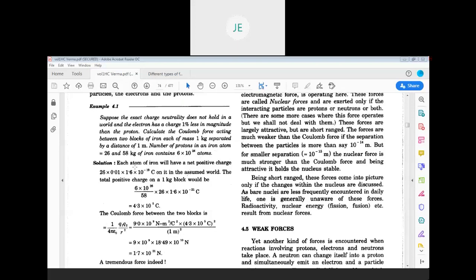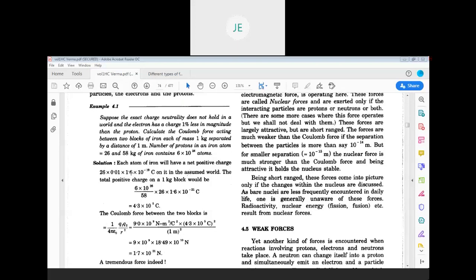So if you just try to understand the Coulomb force, each atom of iron will have a net positive charge. Why? Because the electron charge is 1% less in magnitude than the proton charge. So each atom will have a net positive charge. There is no charge neutrality in that case. Then what happens? You see 26 protons into 1.6 into 10 power minus 19, which is a proton charge.